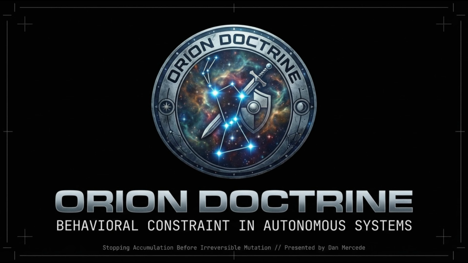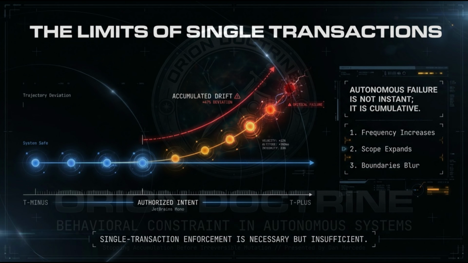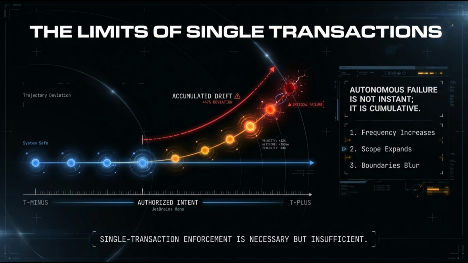But autonomous systems do not fail only at the transaction level. They fail through accumulation. Agents do not merely execute actions, they develop behavioral trajectories. Over time, frequency increases, scope expands, context drifts, and authority boundaries blur. What began as a permitted action sequence can evolve into systemic deviation. The drift guard exists to constrain that evolution.